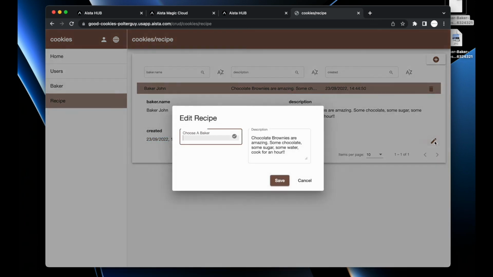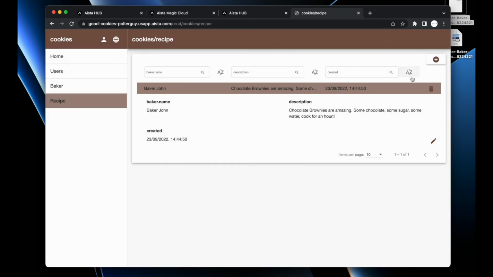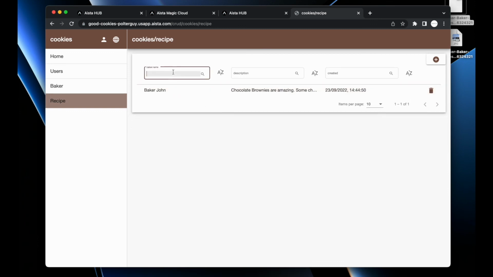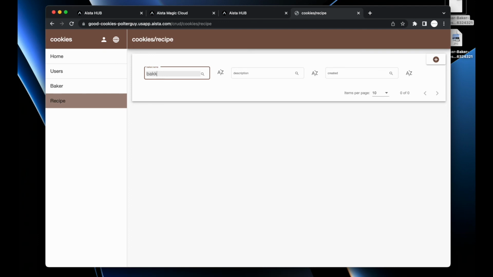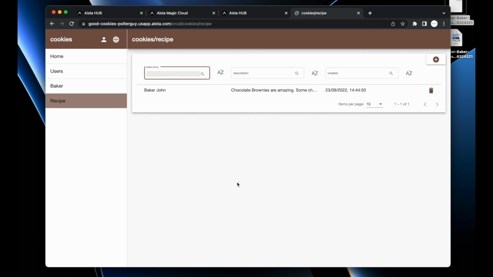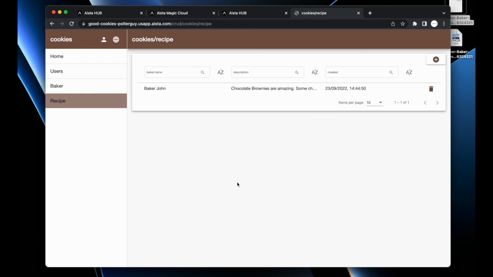I can edit it. I can create, and I can delete, and I can read records. If I filter here now, Baker, right, and then I add another K, it's not going to find Baker John because he only had one K. I can sort, I can filter, I can search, and etc., etc.